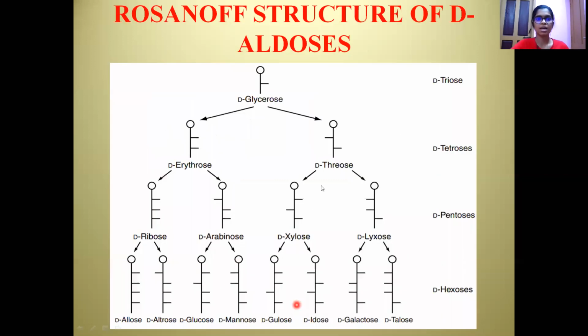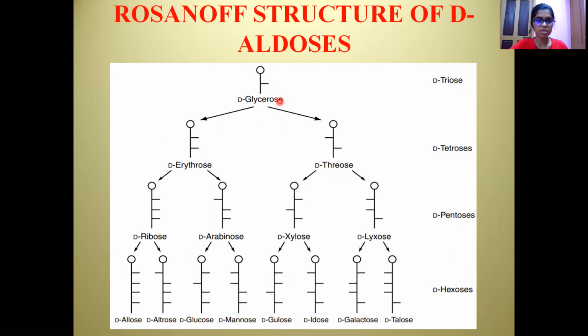So moving on to the next, let us see the Rosanoff structure of D-aldoses. Rosanoff is the person who classified the monosaccharides based on structure, and this is his classified structure. Here the round part on the top indicates the functional group, that is the aldose group. As we are seeing aldose sugar, it is the aldehyde group seen here. And the straight line represents the position of OH, that is the alcohol part of the molecule, the hydroxyl group present.